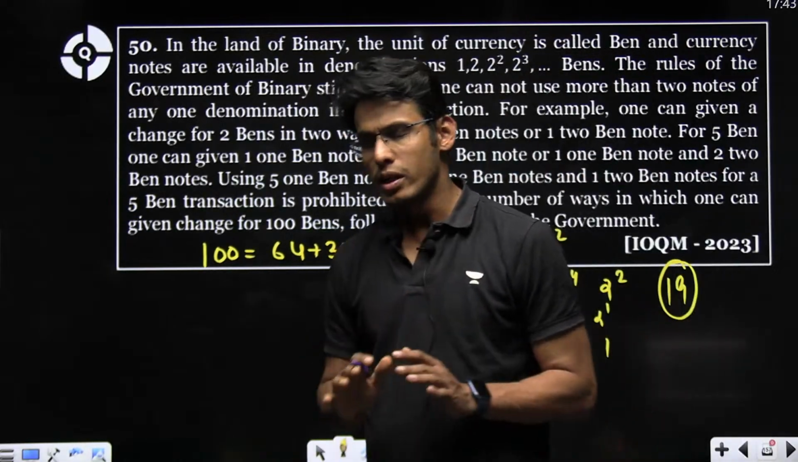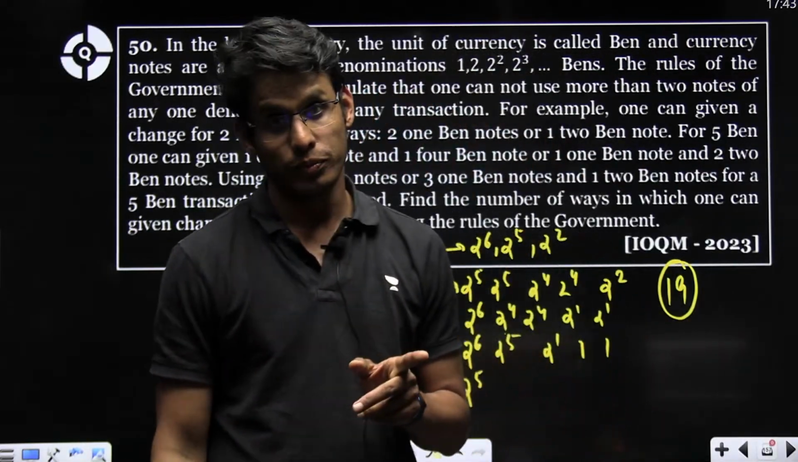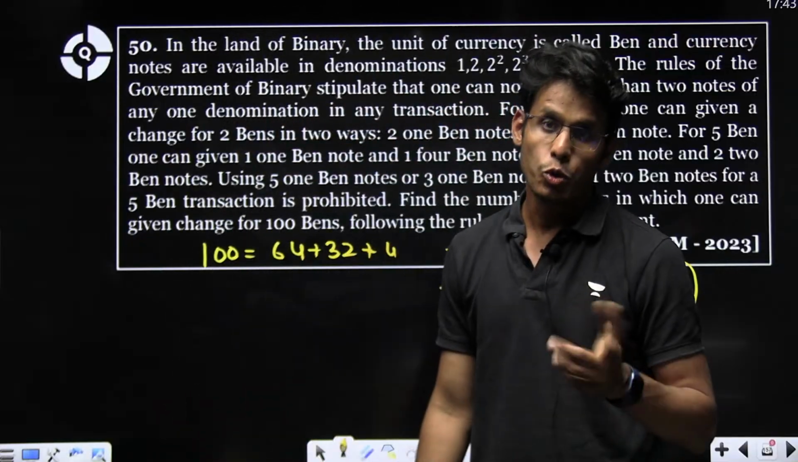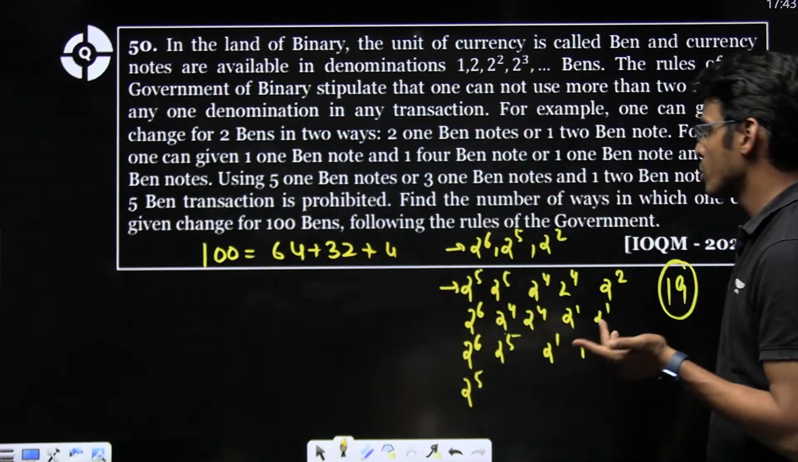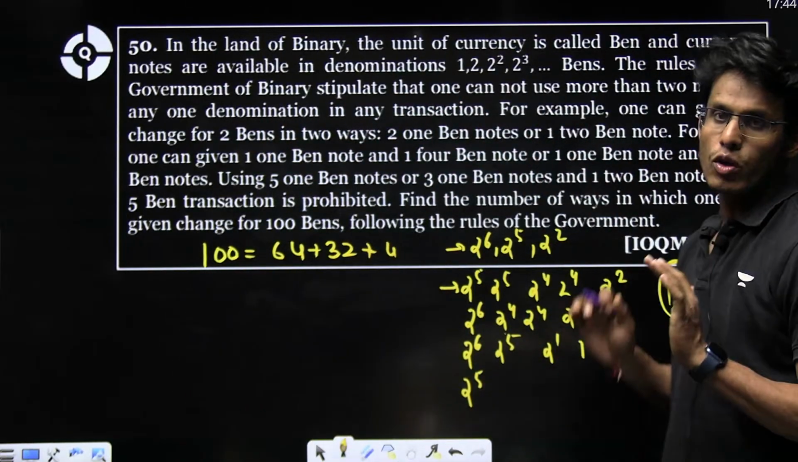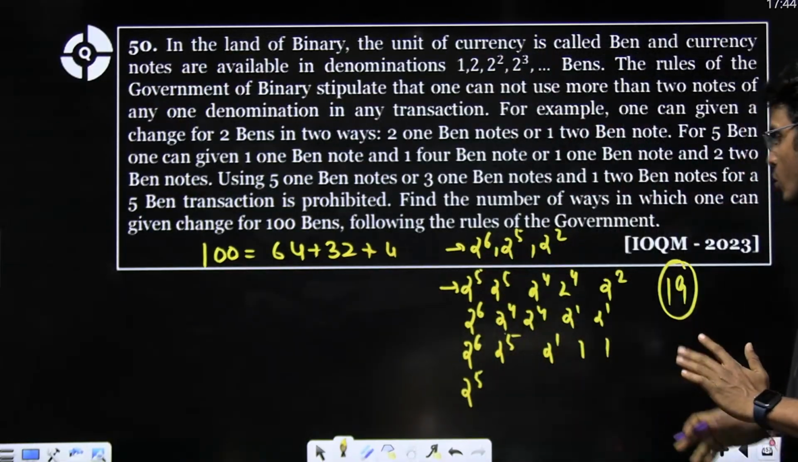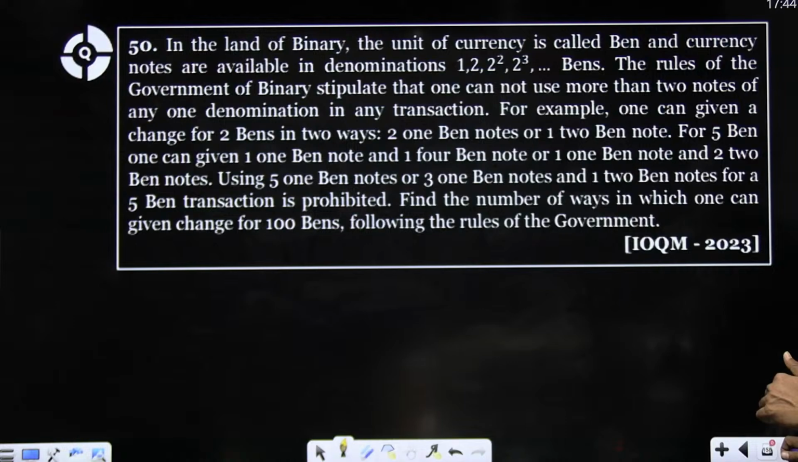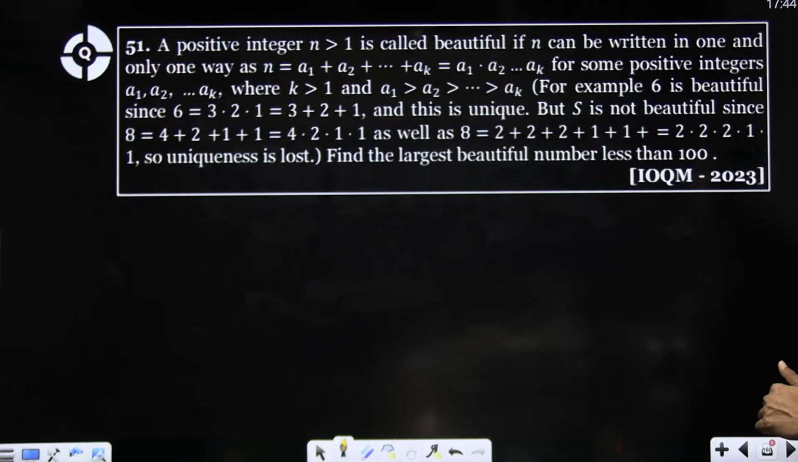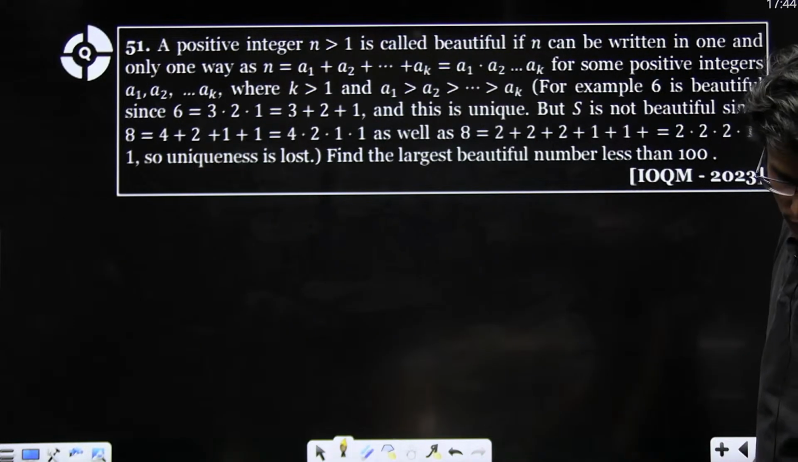Basically you have to split powers into, right? 2 to the power 6 into 2, 2 to the power 5 into 2, 2 to the power 4 into 2, right? Like this. That is what you have to do. Okay. 19. Perfect.